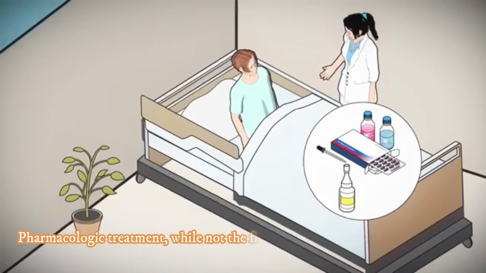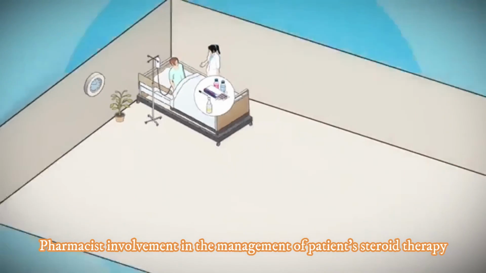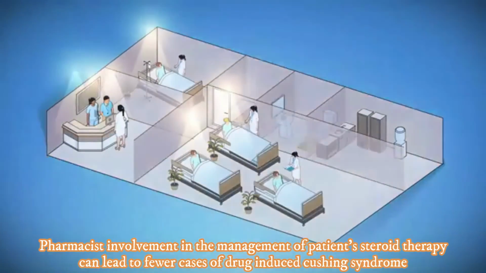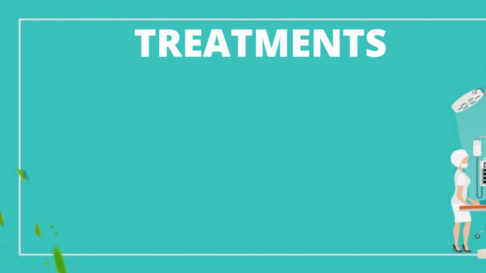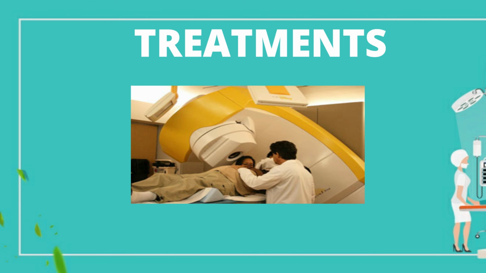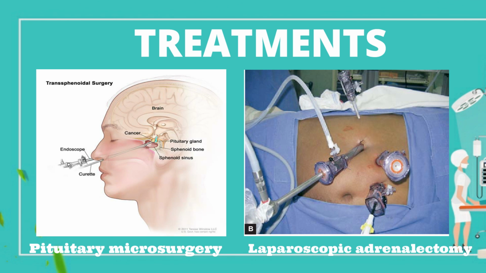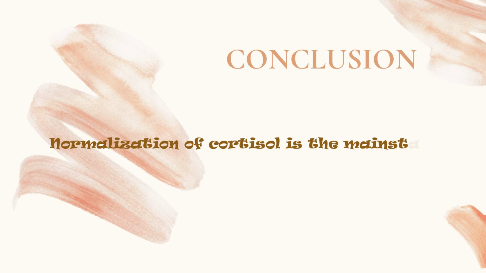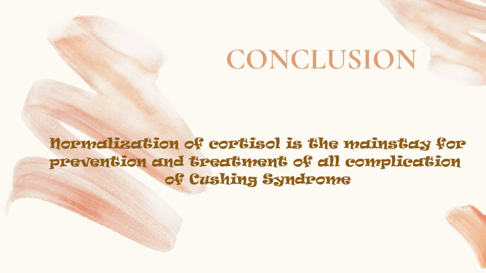Pharmacologic treatment, while not the first line, plays a vital role for selected patients with this syndrome. Pharmacist involvement in the management of patients' steroid therapy can lead to fewer cases of drug-induced Cushing syndrome. Treatments are designed to lower the high cortisol level depending on the symptom, including reducing corticosteroid use, surgery, and radiation therapy. Finally, pituitary microsurgery and laparoscopic adrenalectomy have given many patients with Cushing syndrome a chance for a gratifying clinical remission. Lastly, normalization of cortisol is the mainstay for prevention and treatment of nearly all complications due to Cushing syndrome.